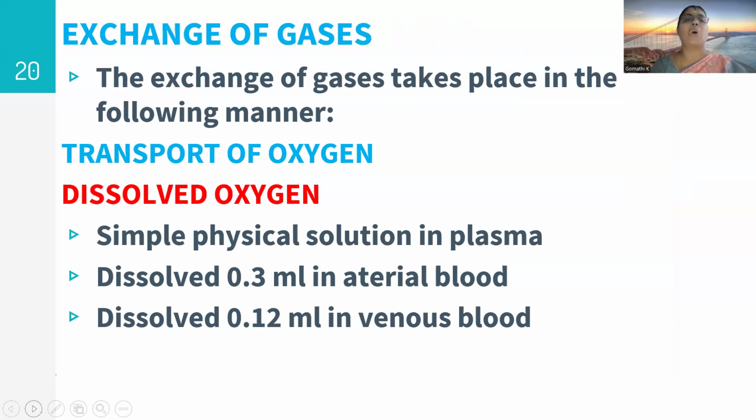One is dissolved oxygen, which is simply a physical solution in plasma. Around 0.3 ml of oxygen is dissolved in the arterial blood. Around 0.12 ml of oxygen is dissolved in the venous blood and transported as dissolved oxygen.